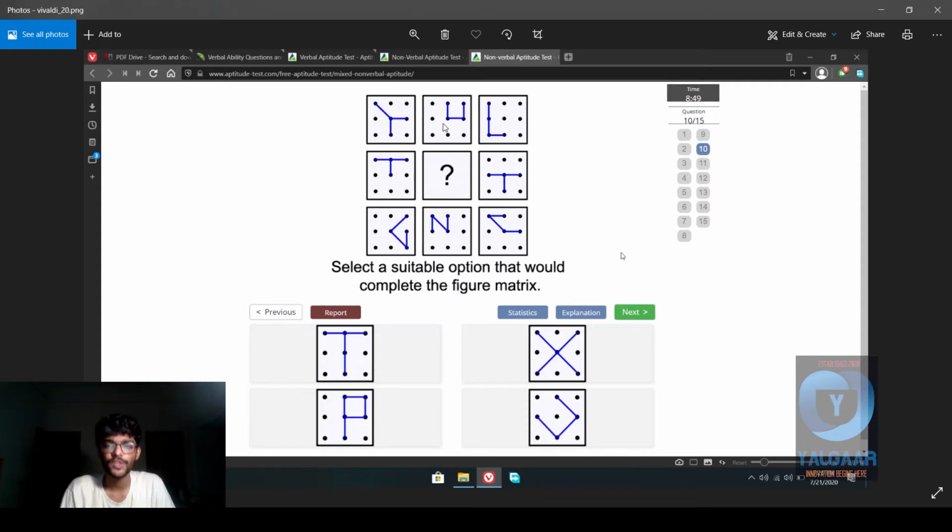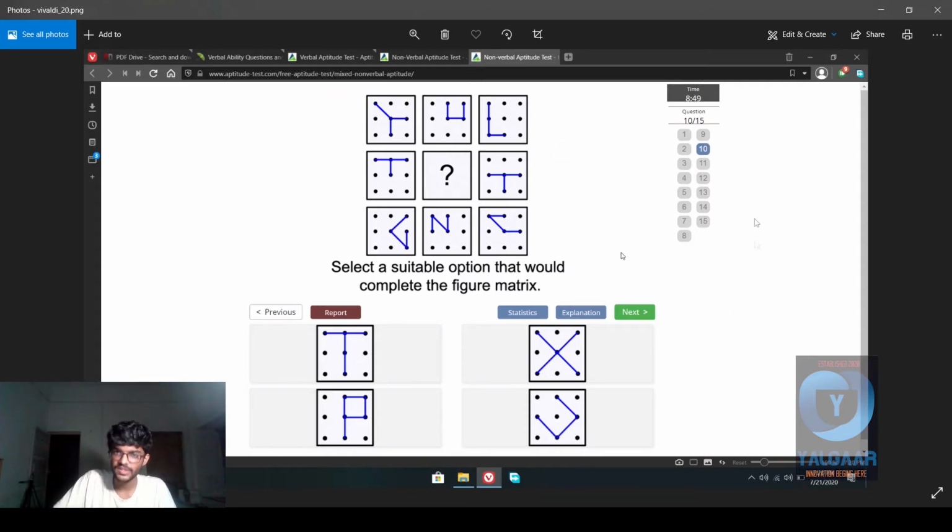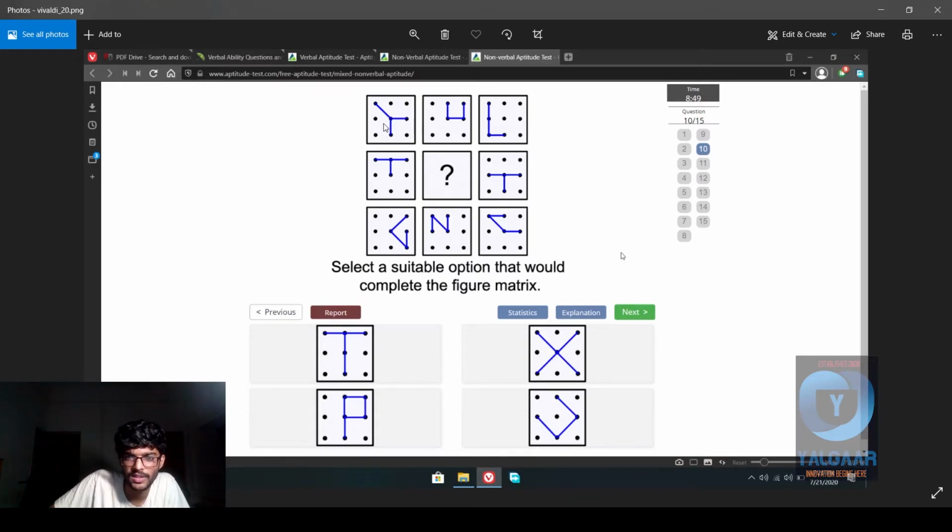So first of all, let me clear. This is for the non-verbal aptitude test. I'll be completing all 15 of these. We don't have many left, so don't worry. This is a Y. Well, it's connected to 3 points, 3 dots, or basically 3 lines. All of them have to be 3 lines. So it is 4 dots connected to each other.